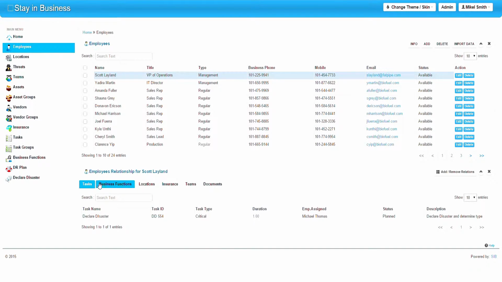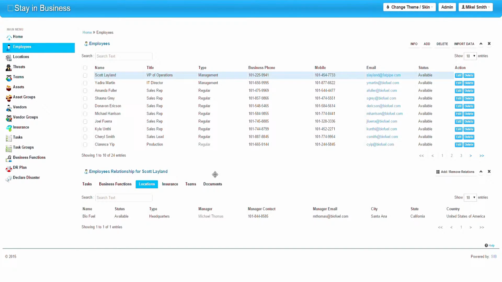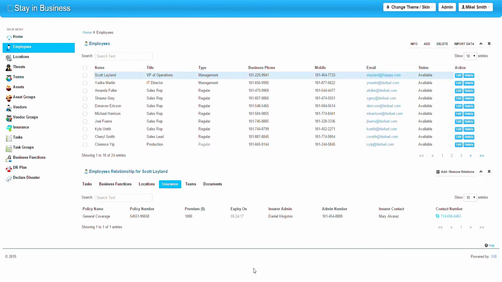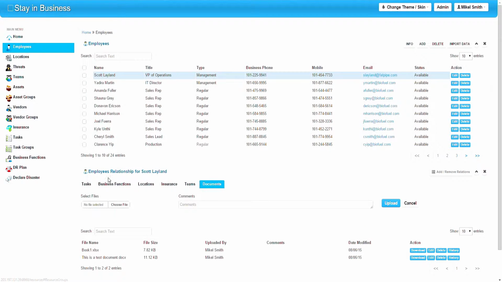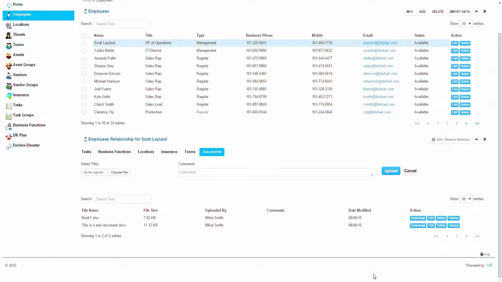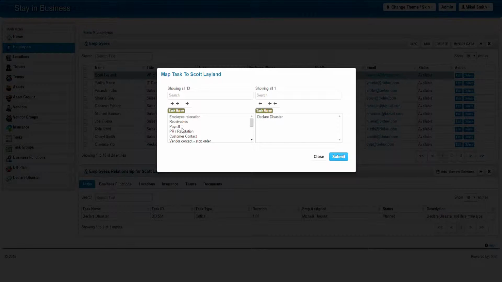Going through the tabs below, you can see what tasks have been assigned to them, what business functions that employee performs, what location they are assigned to. Insurance information for each employee is immediately available. You can also see what DRT that employee is on, and any documents that the employee will need access to during a disaster will be instantly made available as well. For almost every tab, you will be able to select staff members and options you wish to apply to your policy.